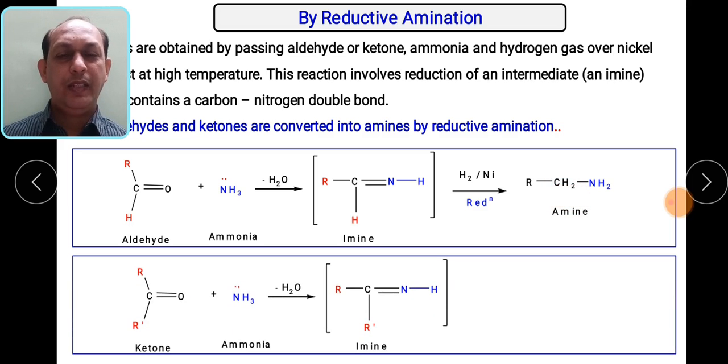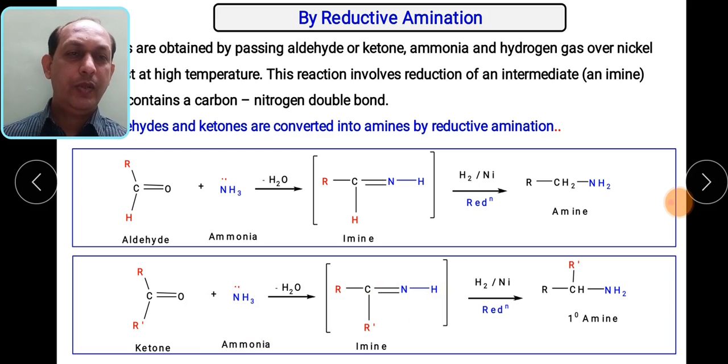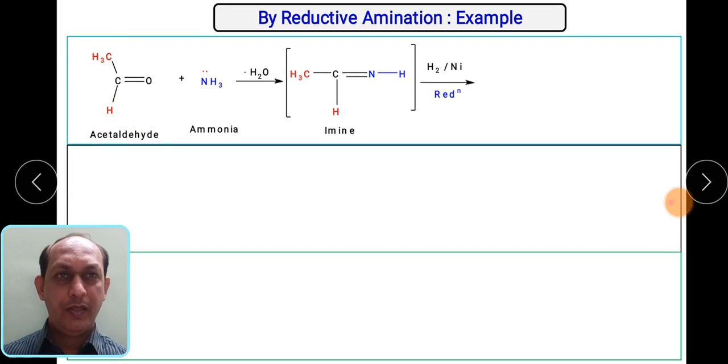In the same way, ketones can also be converted into amines. Ketones are reacted with ammonia, they give out a water molecule and are converted into imines. Then the imines, which are carbon double bond nitrogen compounds, are reduced to again get the primary amine. So this reductive amination method mostly gives the preparation of primary amines only. Let us see some examples of this reductive amination.